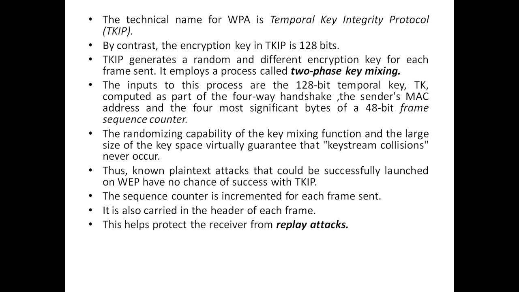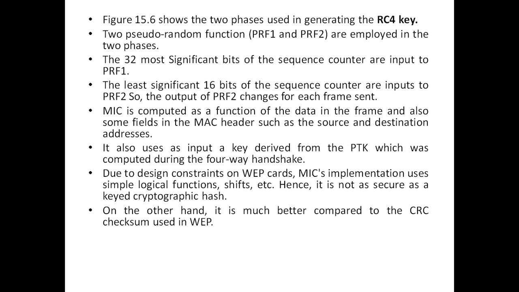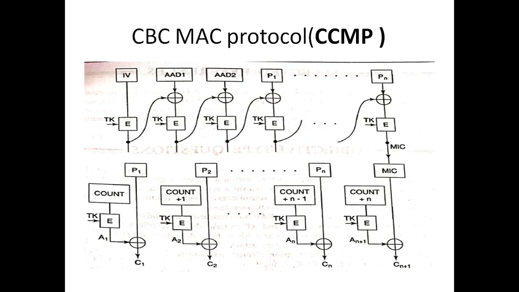The sequence counter is incremented for each frame sent. It is also carried in the header of each frame. This helps protect the receiver from replay attacks. So as we have seen, the two phases are used in the RC4 key. We have already seen what we applied as the input to the program, and based on that what we got as the output.